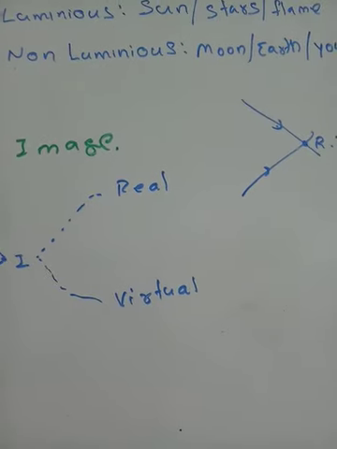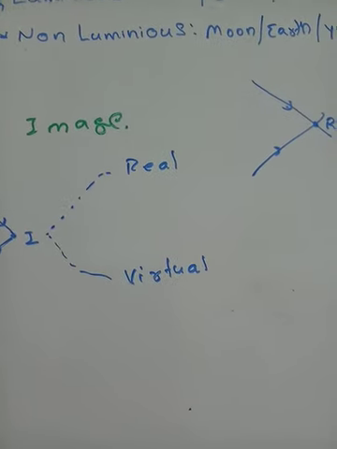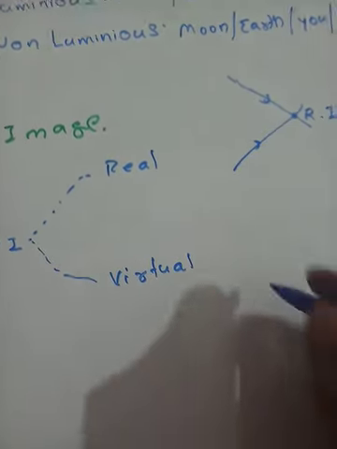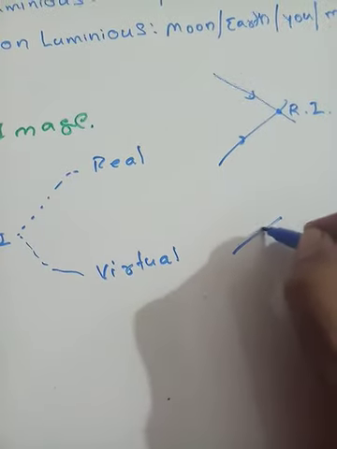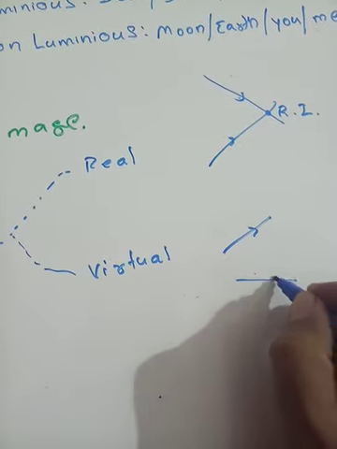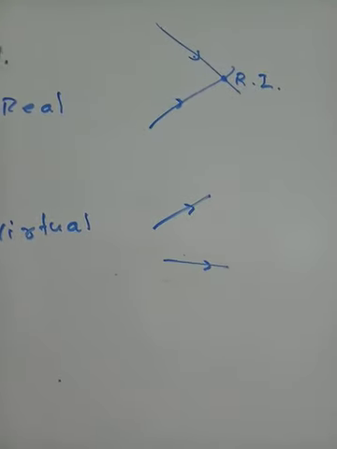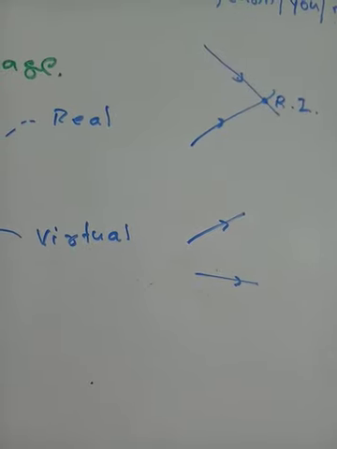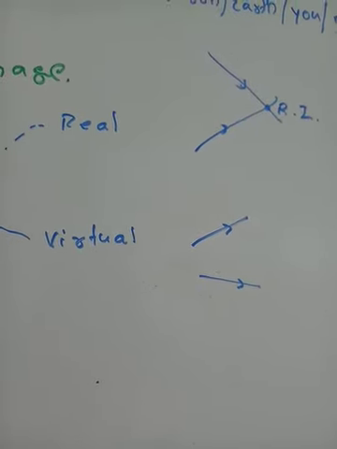In that case, what is a virtual image? Sometimes it happens that the rays of light do not meet at a point. Even if you extend them up to infinity, they are never going to meet. What are these rays called? These are called divergent rays.